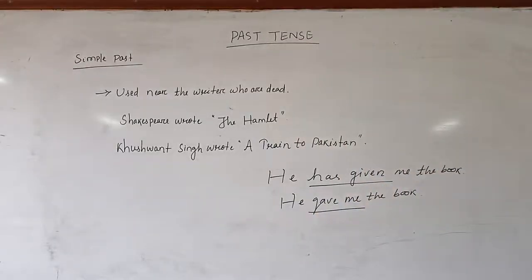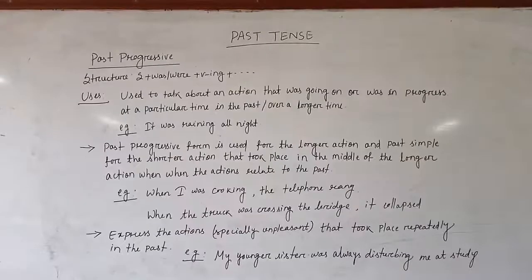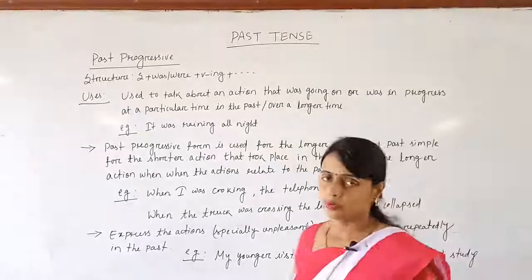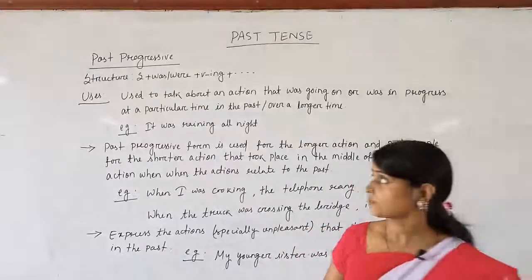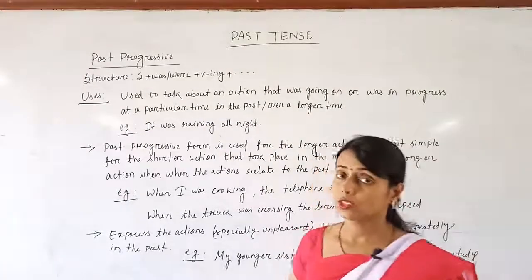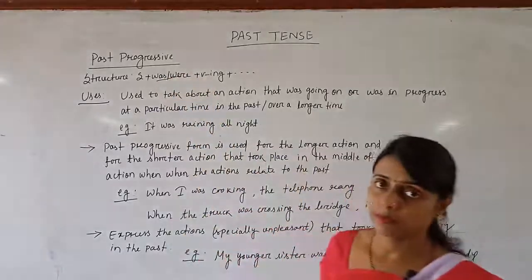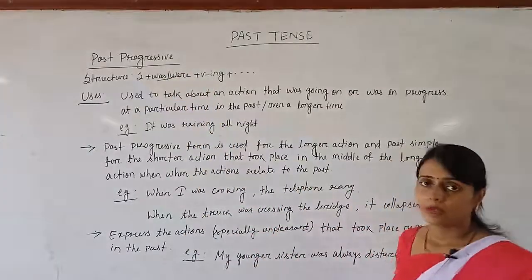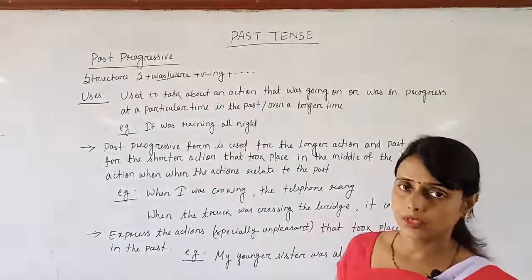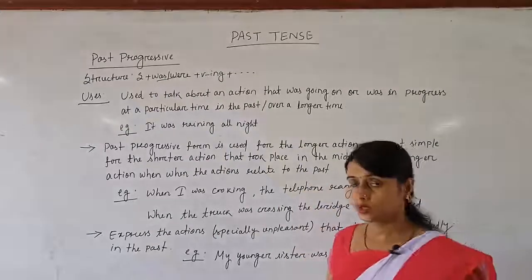Now let's read past progressive. As you know, the structure of past progressive is subject plus was or were, which are primary auxiliary verbs, then the ing form of the verb. Here I have written the uses.